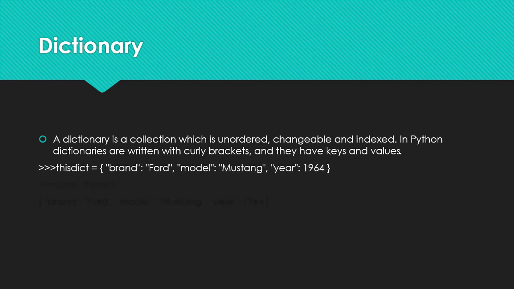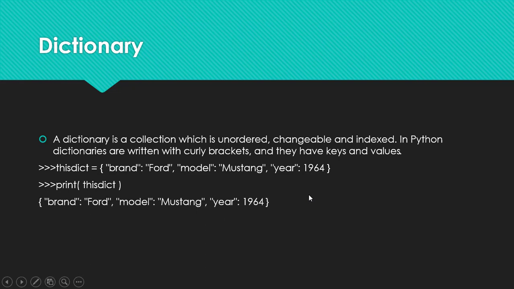For example, I'm taking this dictionary. This dict is equal to, inside the curly brackets, brand: Ford. This is a single item in a dictionary. And this brand is the key, and every key has an associated value with it. For example, here brand has an associated value Ford. Model is the key and it has an associated value Mustang, and year is the key and it has an associated value 1964. So when I print this, the dictionary would be printed, but it is not necessary that the order of the dictionary is the same as the order it was inserted. It may be different or may be the same.